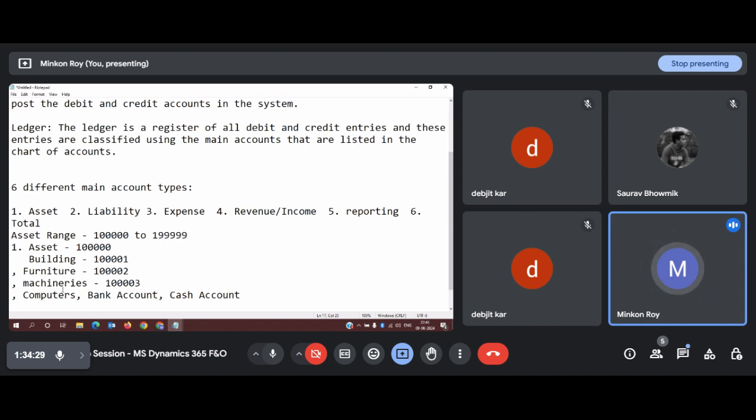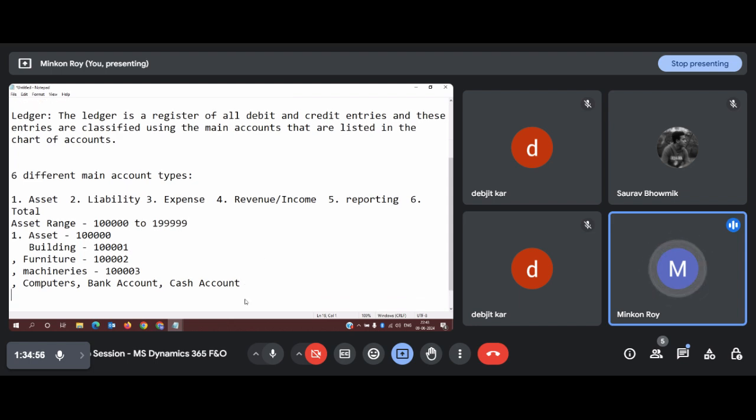And the utmost thing we can do after assigning all the main account numbers is to arrange them chronologically in either of the possible ways as per your requirement. It is not necessary that you have to give building in the first place and cash account in the last section. You can also give cash account in the first section and building accordingly, as per your wish. Defining the main account number totally depends upon how you design it. I personally design it in such a way because it is very easy to track each of the main accounts.